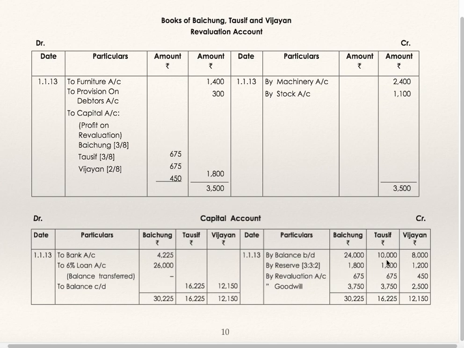Revaluation account. This is profit on revaluation. Goodwill 10,000 is to be distributed in profit sharing ratio, or you can credit the goodwill in revaluation account. It will give the same effect. Now, if you take the total of the credit side of Bai Chung, you will get 30,225. Out of that 4225 has been paid to bank account, and the remaining will get transferred to his loan account, to 6% loan account 26,000. This is the balancing figure, and the remaining to continuing partners, balance carried down.